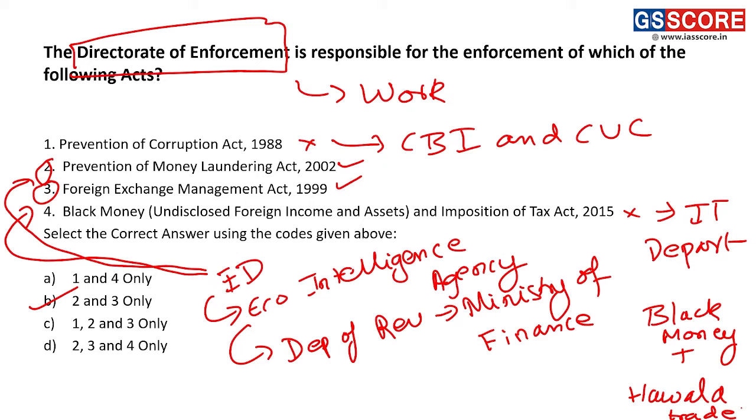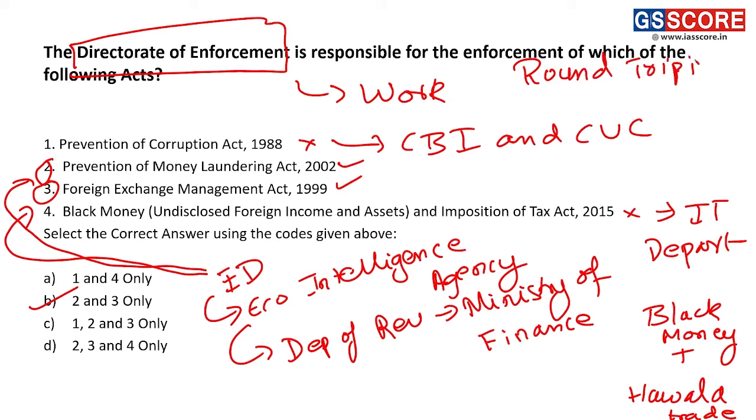Hawala is when you send black money out of India. When you send money out of India without the approval of the government, or when you get money in India without the approval of the government, that is hawala. Most of the time, or almost all of the time, the money involved in hawala is black money. Alright, so there is something called round tripping that happens.